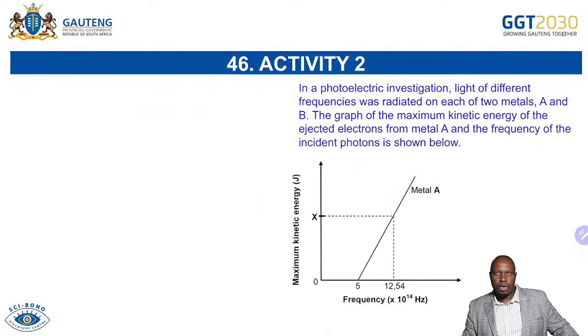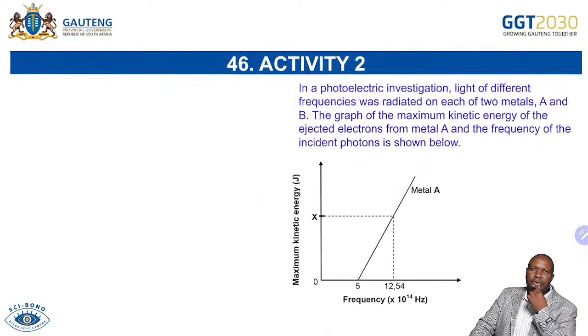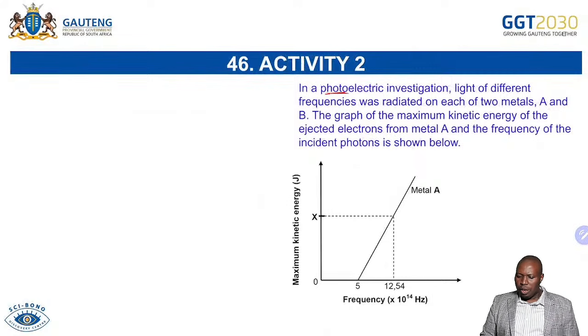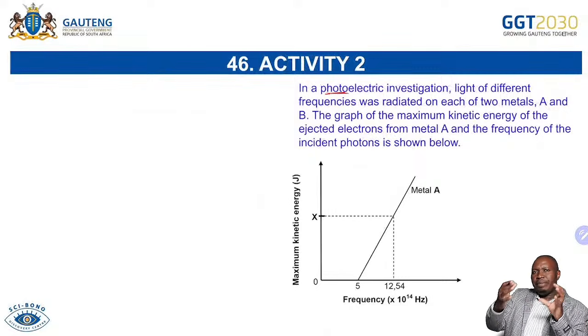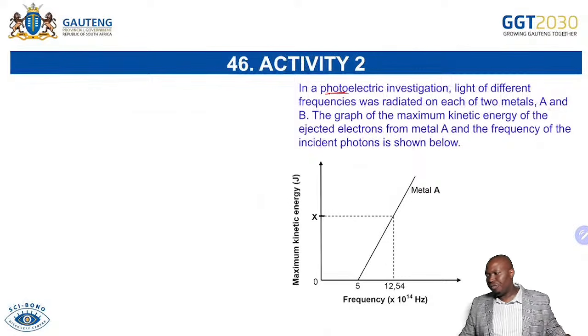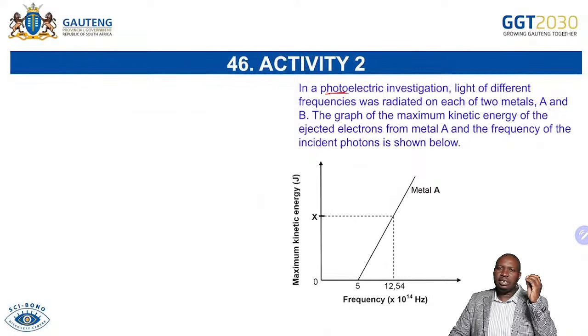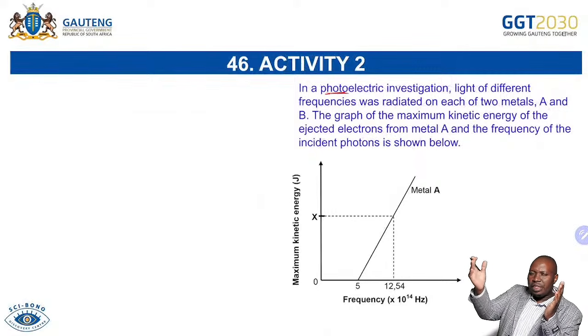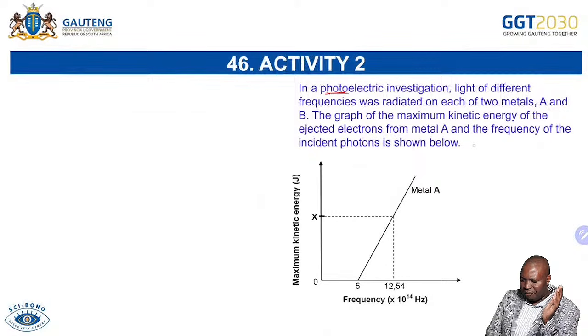Now, the last question for our revision session, which is the photoelectric effect. The word photo means light. In this one, we're going to look at the ejection of electrons from a metal surface. When you bombard a metal with light of a certain frequency, remember light is carrying what we call a photon, a packet of energy, E equals hf.